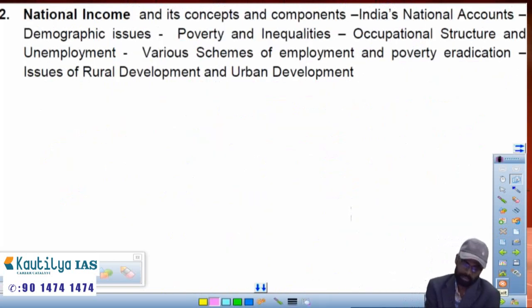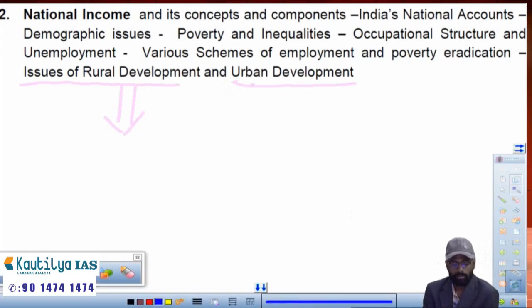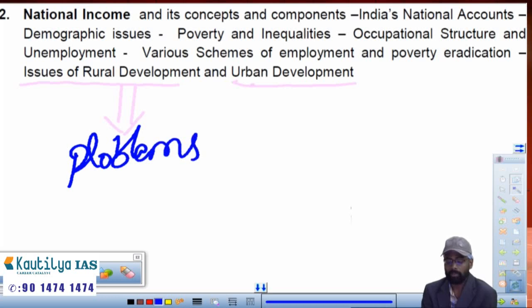Those things we'll be discussing. And apart from this, in this same chapter, they have included the concept called rural development and urban development. Problems in rural areas will be different, and urban areas problems will be different. How will it be dealt with? What are the different schemes? What are the different policies of the government? We'll discuss in detail in this chapter.